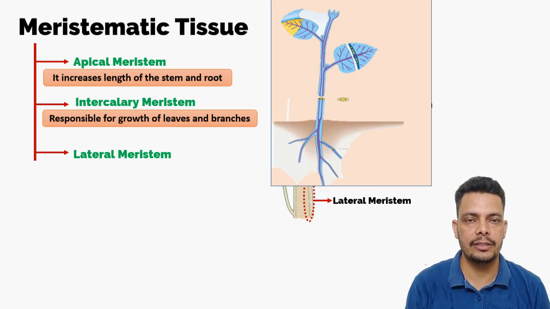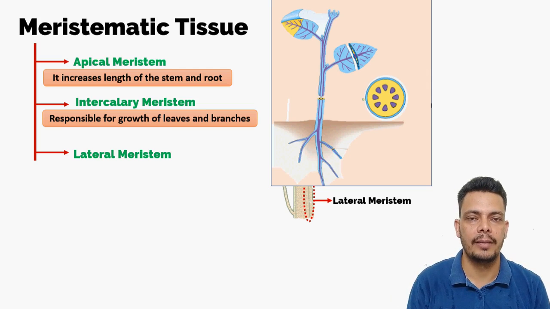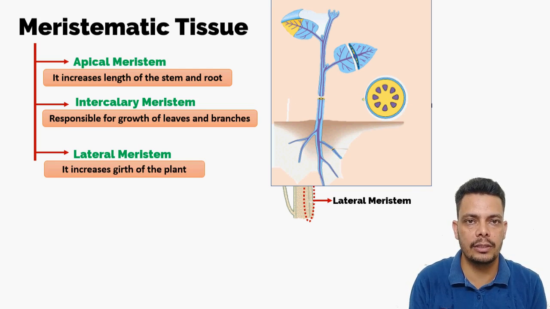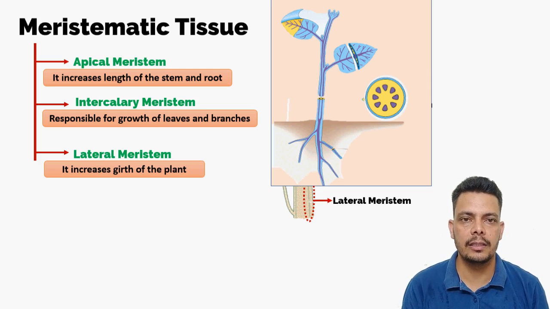a tailor. It takes your measurement, and it also measures your waist. So in the same way, if you measure the waist of the stem, it is the girth of the stem. It means the diameter of the stem or the width of the stem. This is known as girth. So it is present in lateral positions, sideways, on the sides. It is again making tissues, and it is responsible for increasing the girth of the plant. Although it is present in the roots also, it increases the girth of the roots also. So this is all about the meristematic tissue.